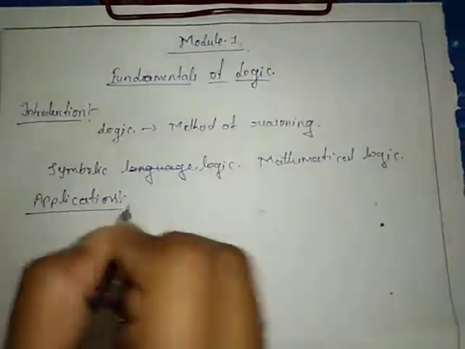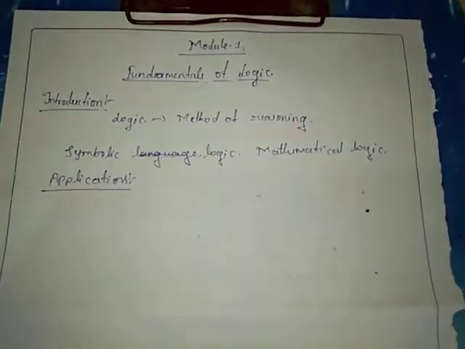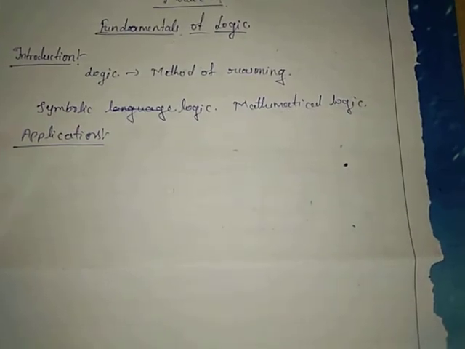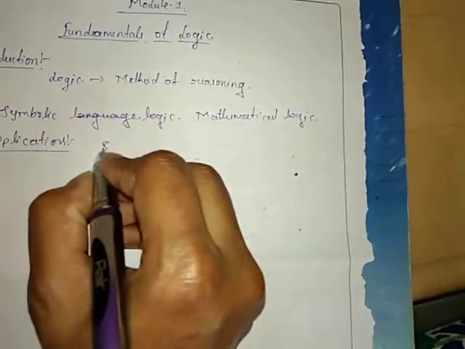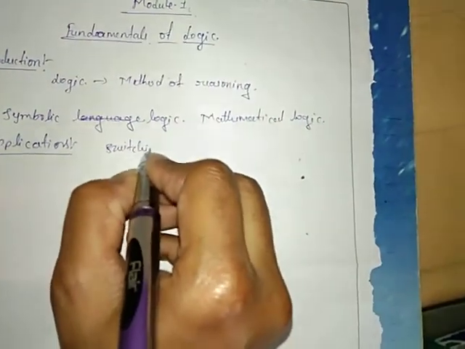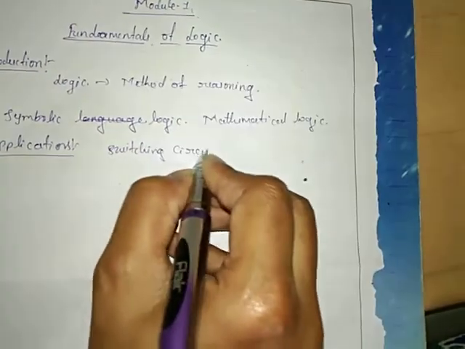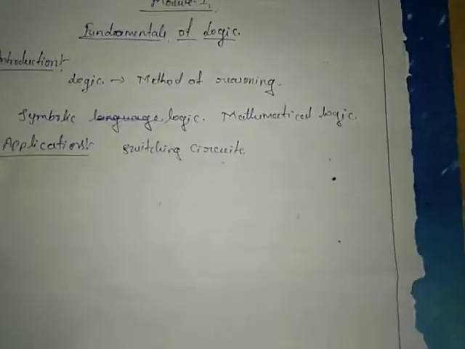Symbolic language has many applications. In the first, switching circuits. That is also one of the application parts of this language.